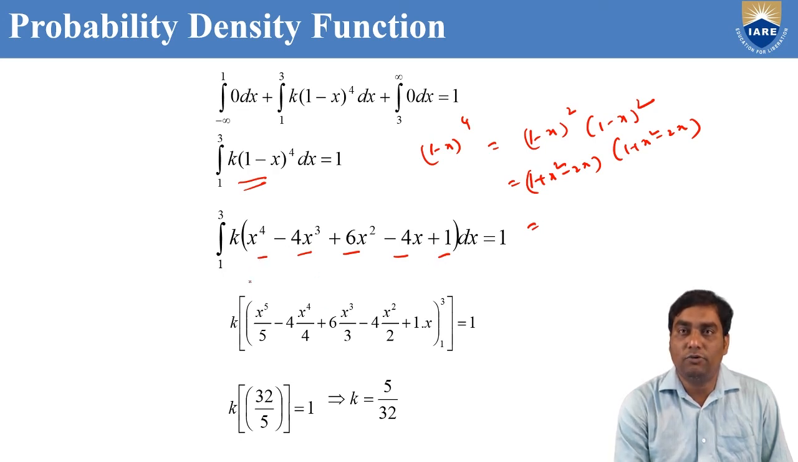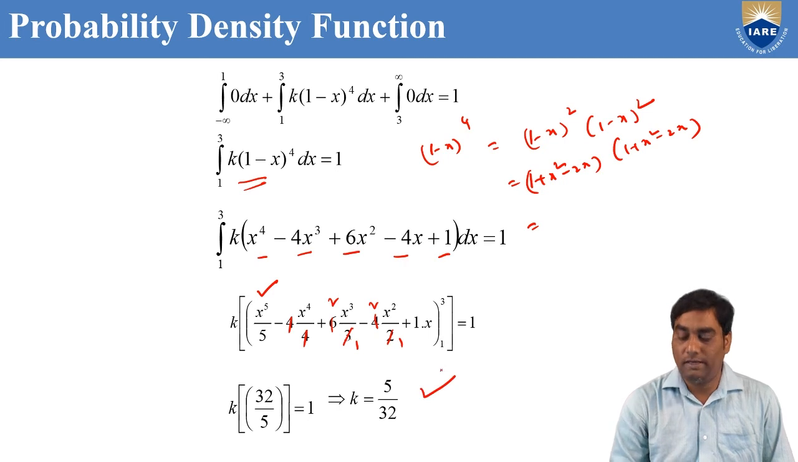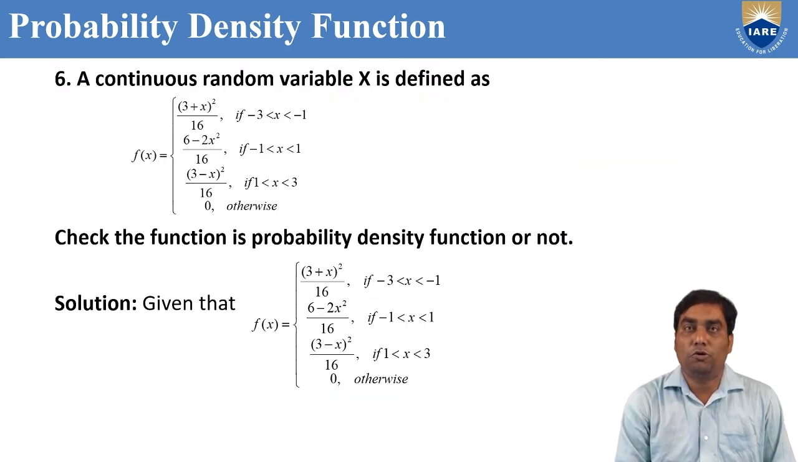Now k outside. The integration of x^4 is x^5 by 5, minus 4 into the integration of x^3, which is x^4 by 4, plus 6 into the integration of x^2, which is x^3 by 3, 3 ones are 3, 2 threes are 6, minus 4 into x^2 by 2, 2 ones are 2, 2 twos are 4, plus x. If you apply the upper limit 3 in place of x, minus the lower limit 1 in place of x, we'll get k equal to 5 by 30.